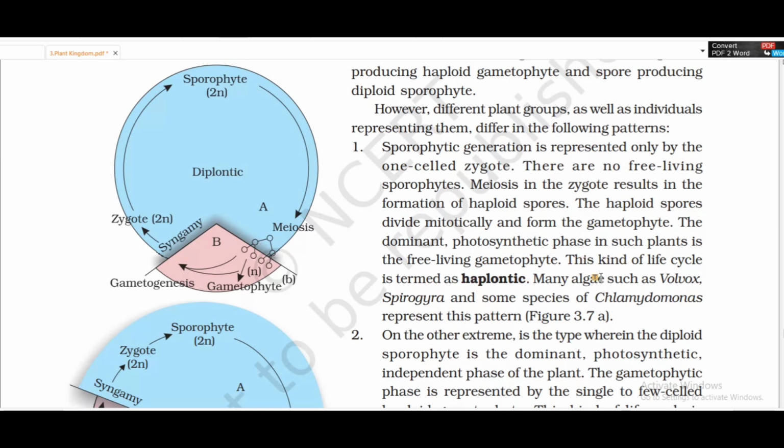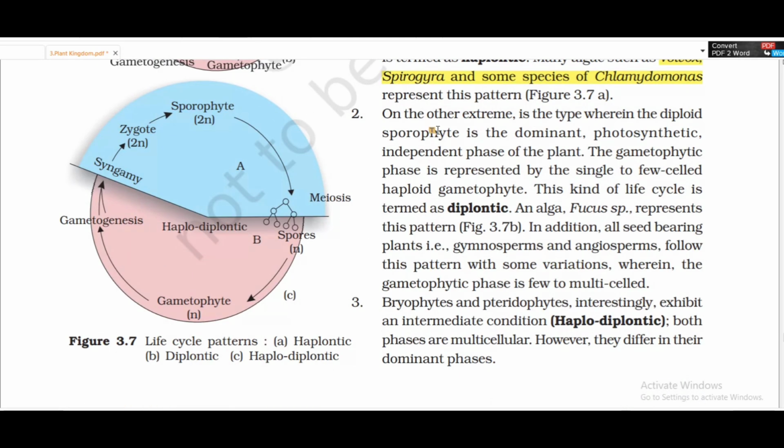Many algae such as Volvox, Spirogyra and some species of Chlamydomonas represent this pattern, haplontic or haploid, you can say. On the other extreme is a type where the diploid sporophyte is the dominant and photosynthetic independent phase of the plant. The gametophytic phase is represented by a single-celled haploid gametophyte. This life cycle is termed as diplontic. In algae, Fucus represents this pattern.